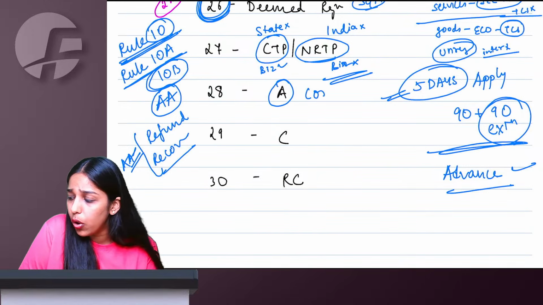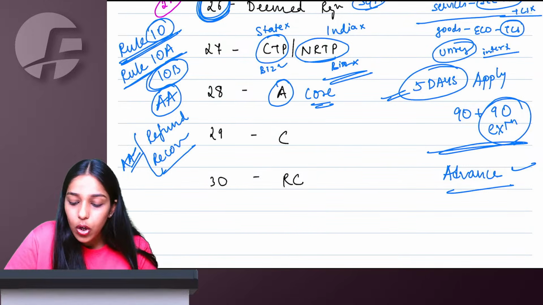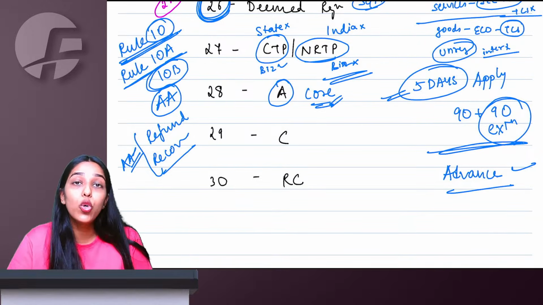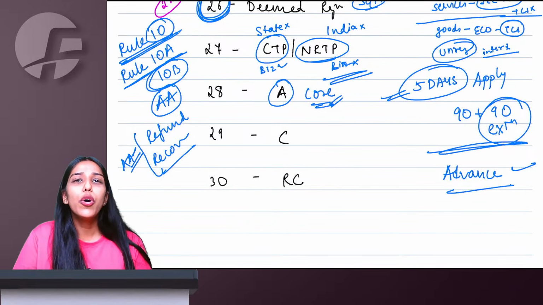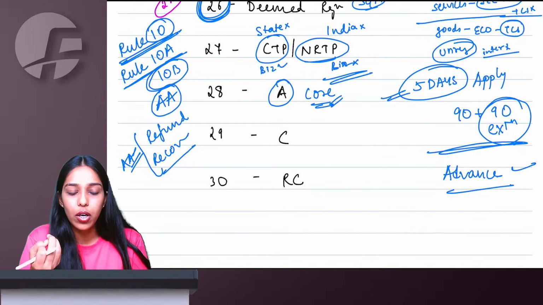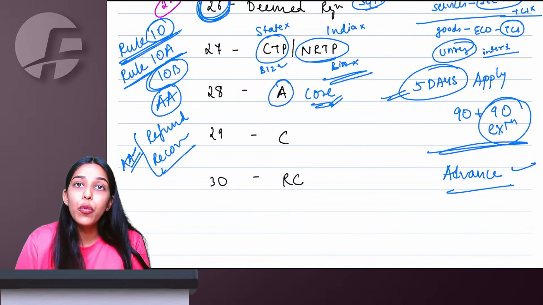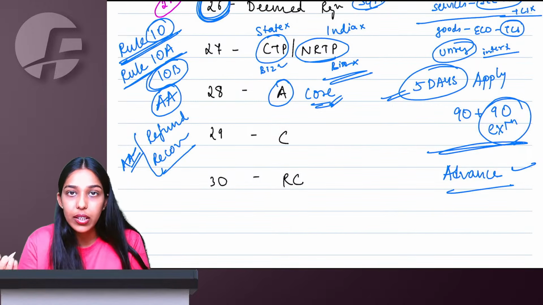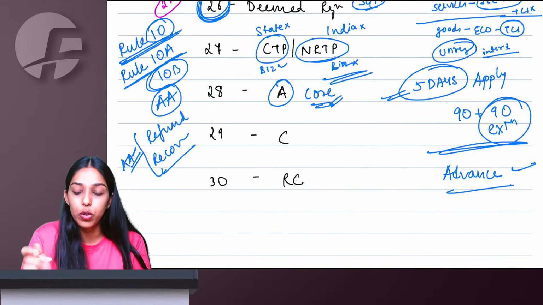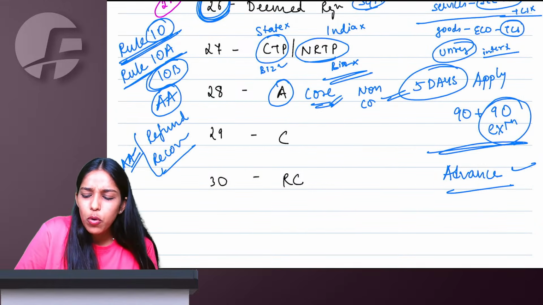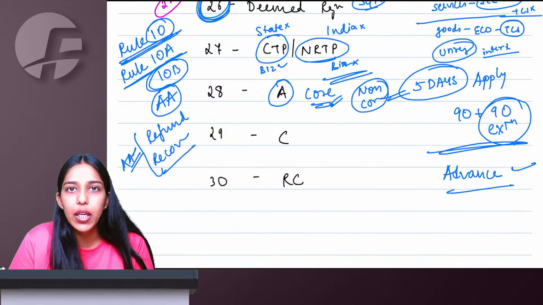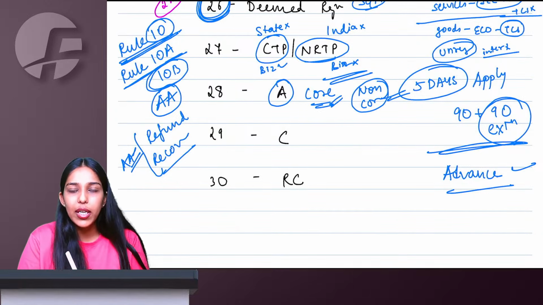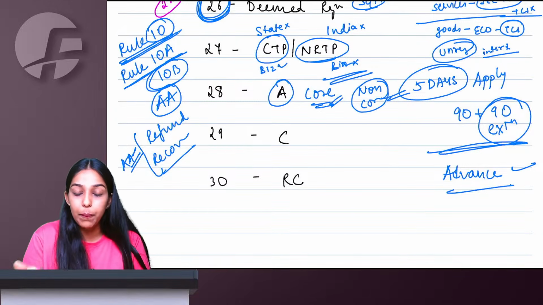If there is a core field change, you have to take approval from the proper officer. Core fields, like let's say you're changing address, you're changing the trade name of your business, you're admitting a partner, retiring a director. These are all core fields. You have to take approval. Non-core fields, simply mobile number, email, can be authenticated via OTP and all. You can file REG 14, your RC will stand amended, no need for any approval.